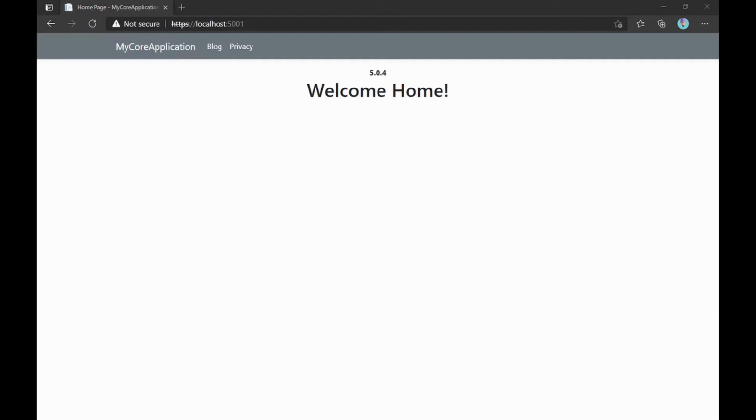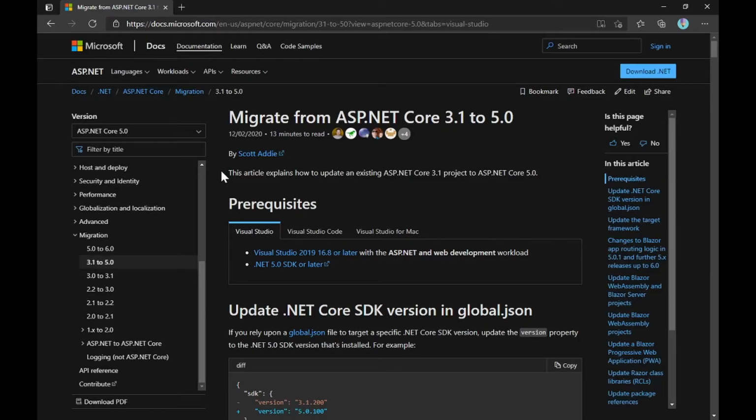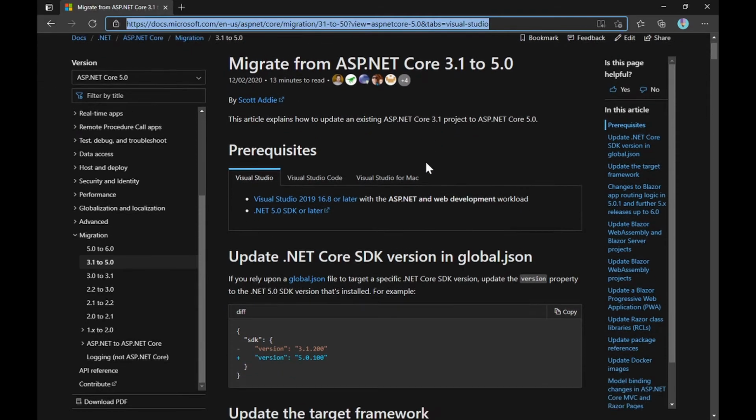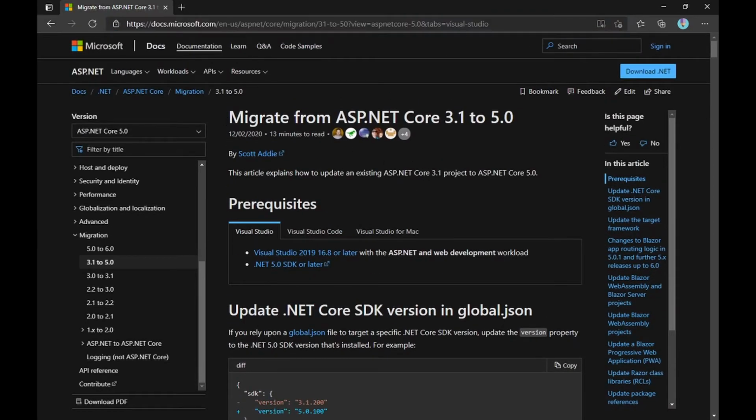Okay, now this is just a bonus for people who have stayed tuned in for the complete migration. So I'll go through the migration document and try to explain each and everything. Right now we are using the official Microsoft document, which is migrate from ASP.NET Core 3.1 to 5. The link I have shared in the description. You can use it from there, and here you will get to know what are the things that you need to change to migrate from .NET Core 3.1 to 5.0.